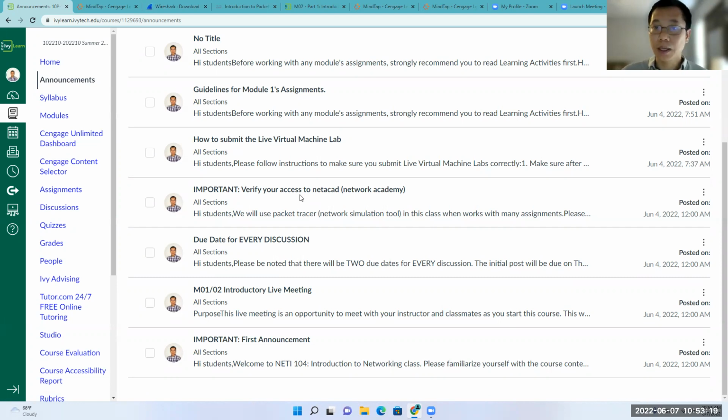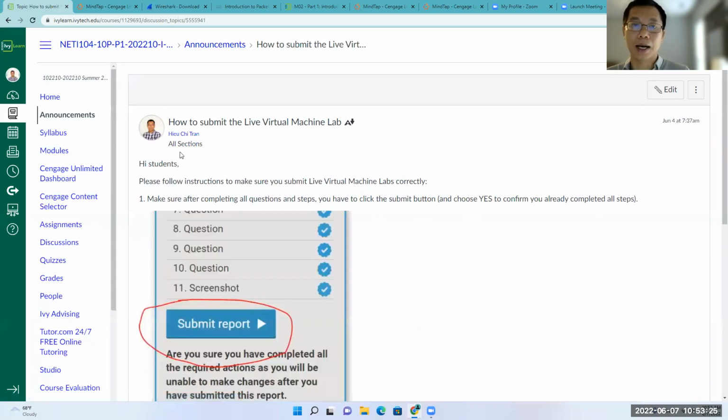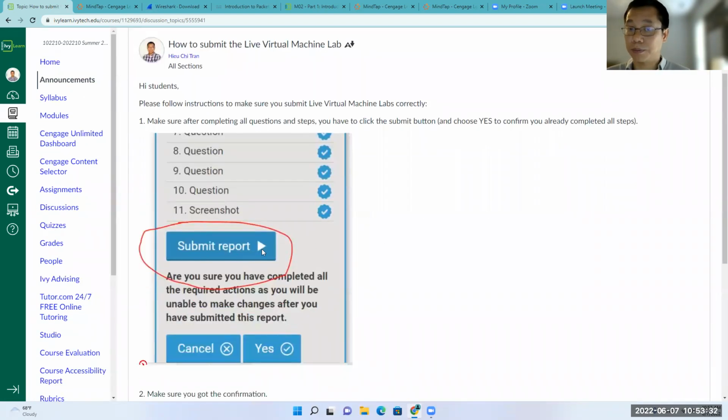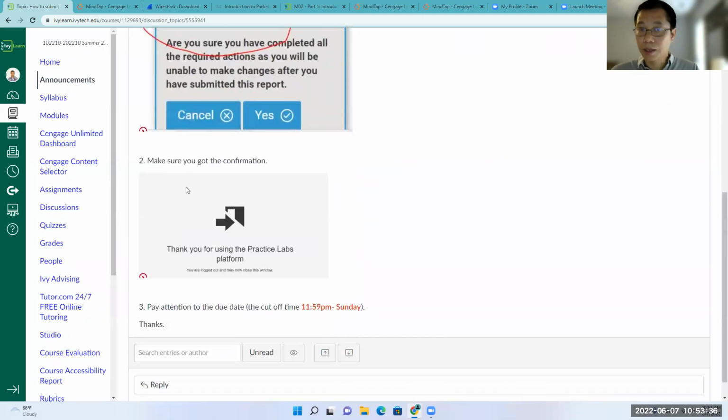Also, in order to submit the live virtual machine lab, make sure that you've done everything with the questions here. When you're done, you have to click on submit report and make sure that you got the confirmation after you submit here.